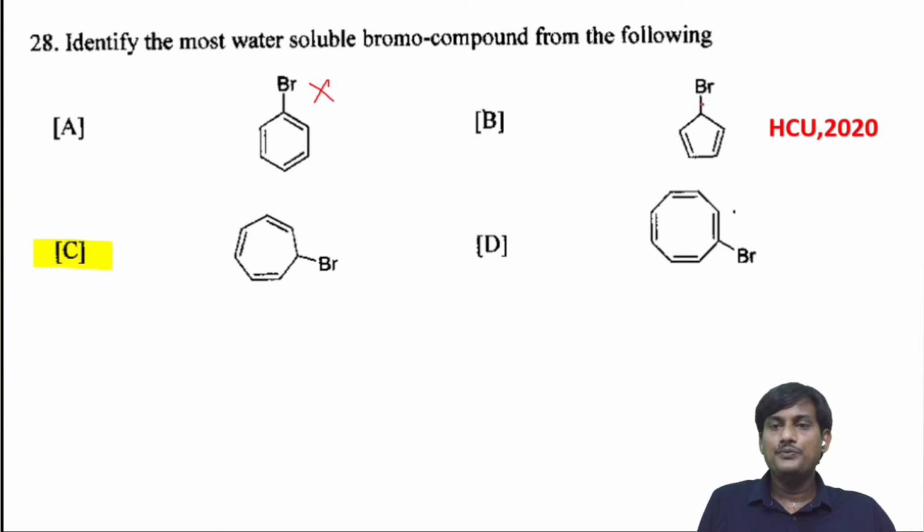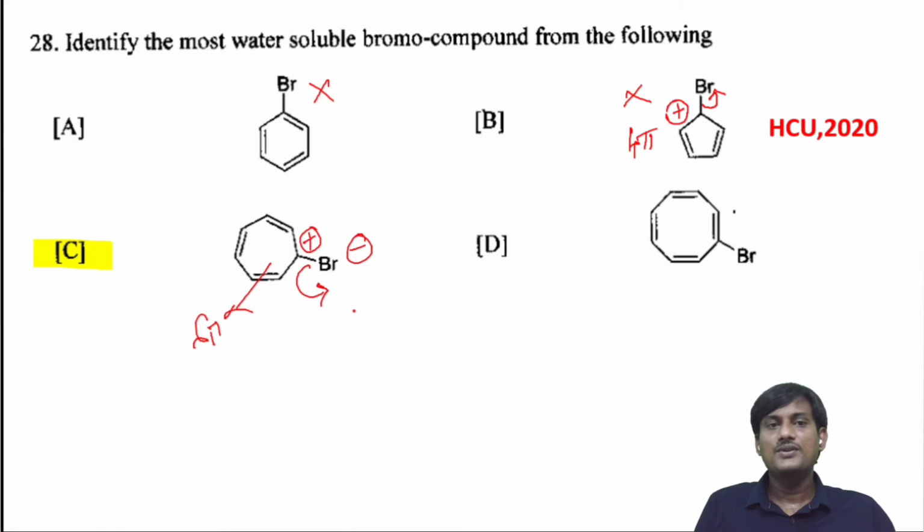Here, when bromine comes out as Br minus, you will get a positive charge. It's not aromatic since it contains 4 pi electrons. Suppose if bromine comes out as Br minus, you will get tropylium cation. It has 6 pi electrons, so it's aromatic. So this compound readily gives ions, Br minus and tropylium cation. So this one is more soluble in water.